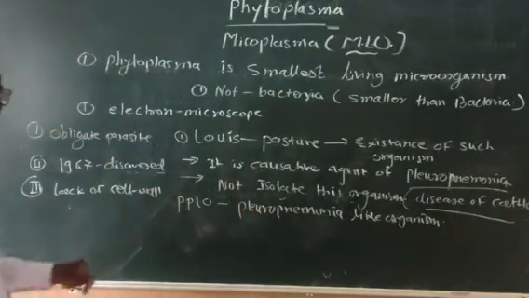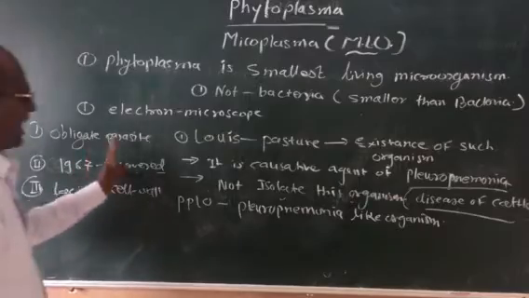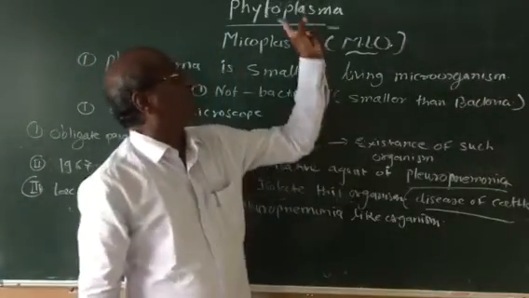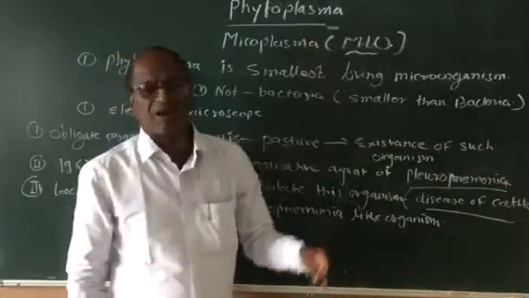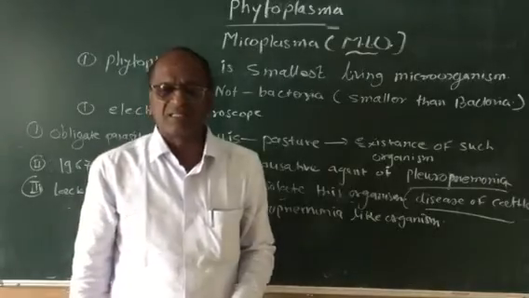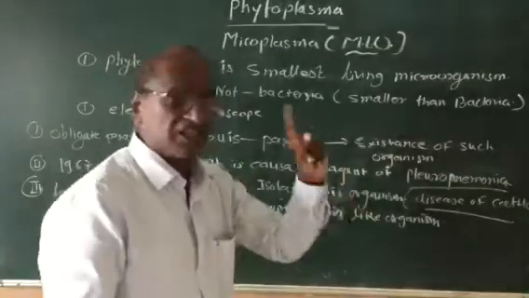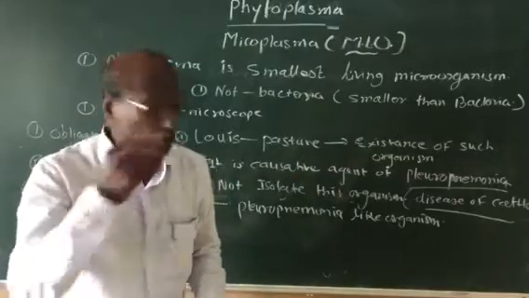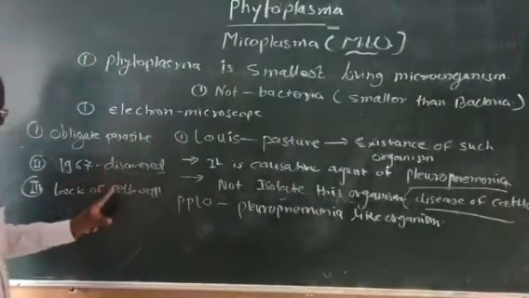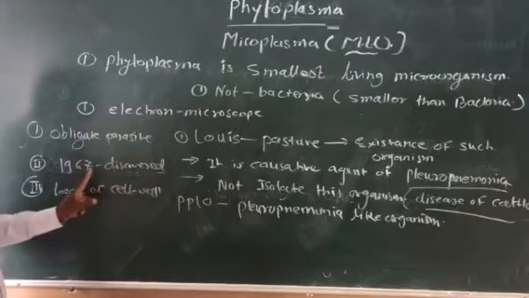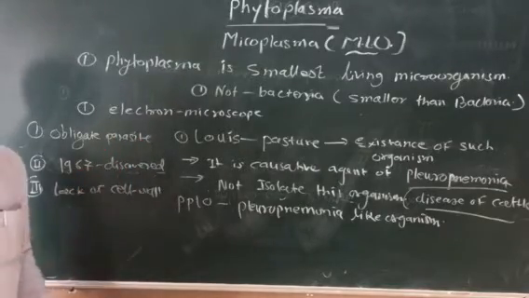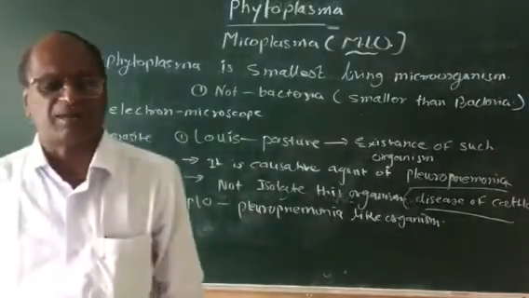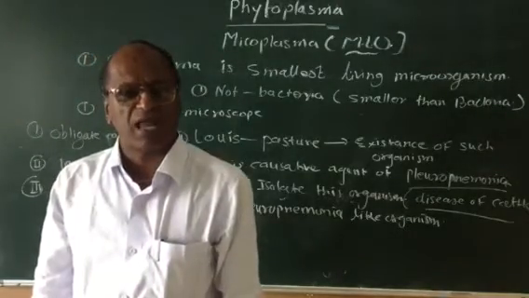The next one actually gave the name phytoplasma or mycoplasma. A French scientist first discovered such an organism in plants and gave the name, I think in 1967, mycoplasma or phytoplasma.